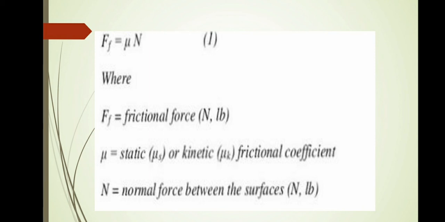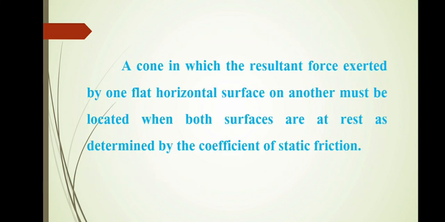The next one is the cone of friction. It is a cone within which the resultant force exerted by one flat horizontal surface on the other must be located when both surfaces are at rest, as determined by the coefficient of static friction.